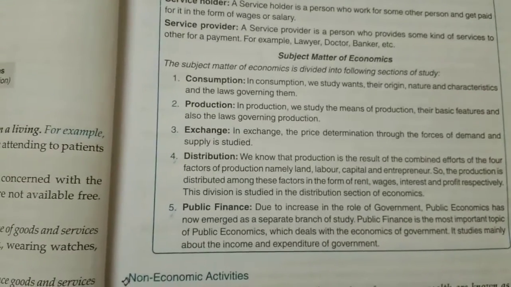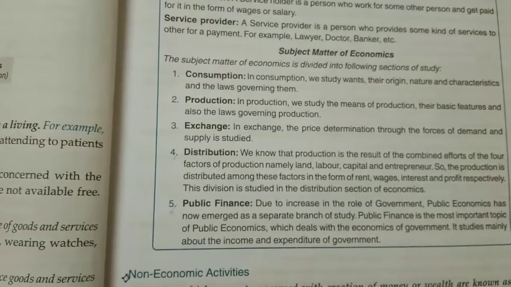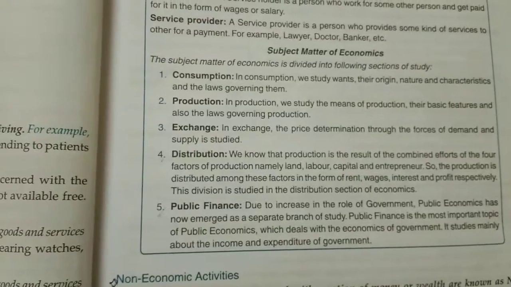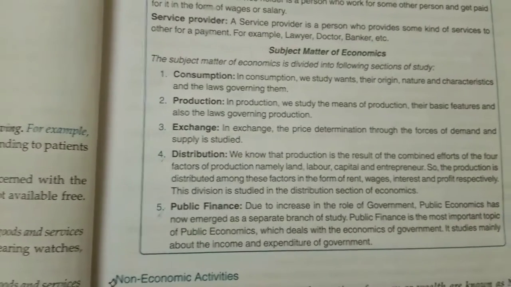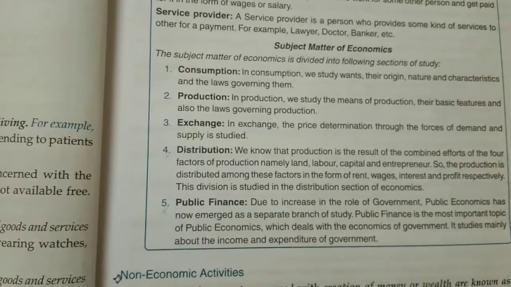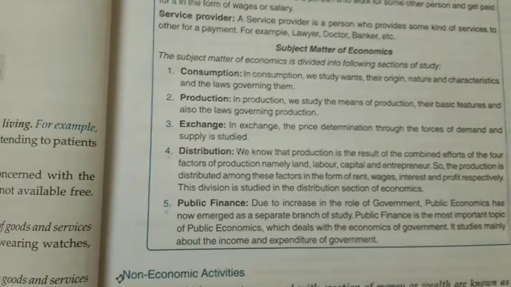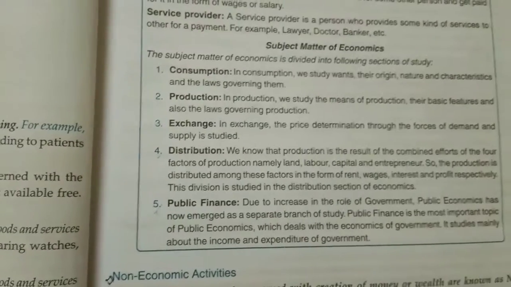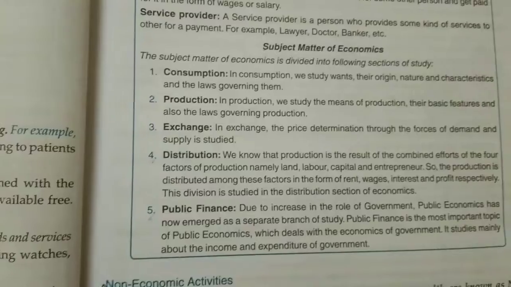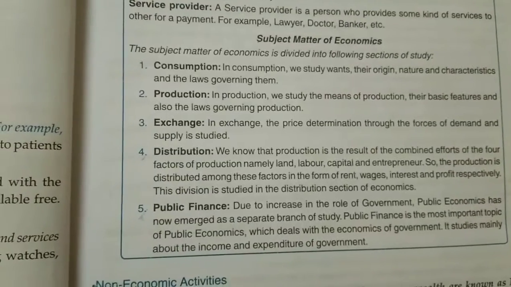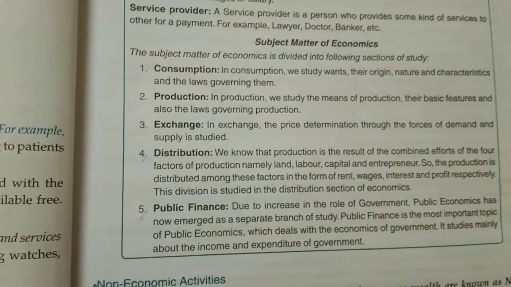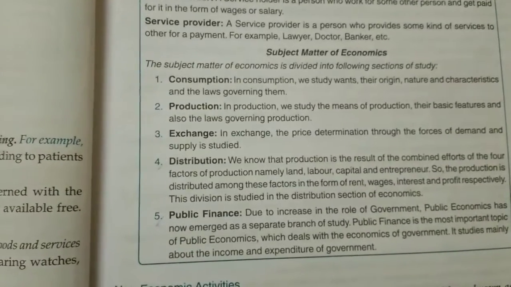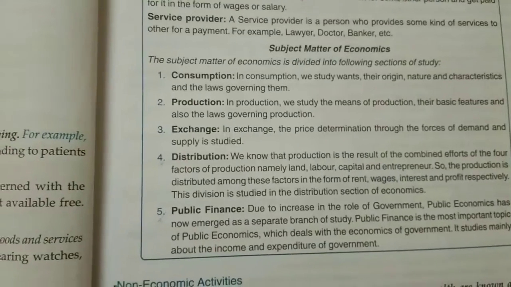Basically, this term we see in business and economics, but it has now emerged as a separate unit or separate branch of study. Public finance is the most important topic of public economics, which deals with the economics of government. It studies mainly the income and expenditure of the government. So in public finance, we see how the income is generated and how the expenditure occurs, basically by the government. So public finance is a separate branch of study known as public economics. So hope the chapter is clear. We have basically covered all the important topics and aspects which are there in this chapter.